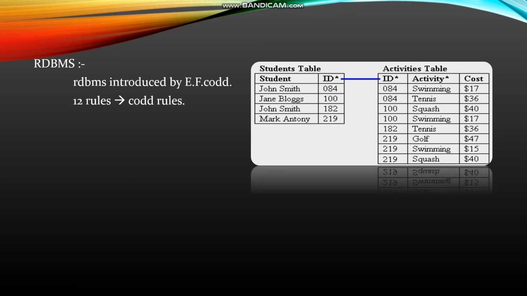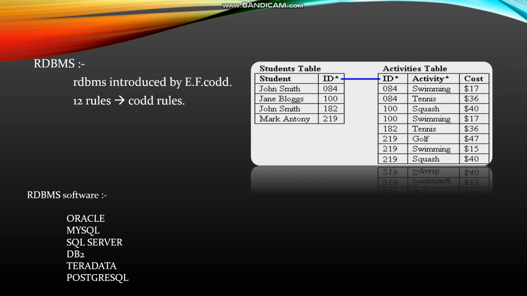Let us move to another topic. RDBMS software. What are the RDBMS software? Oracle, MySQL, SQL Server, DB2, Teradata, PostgreSQL. Of course, some other databases also implement the RDBMS concept. Out of them, these are all very important.